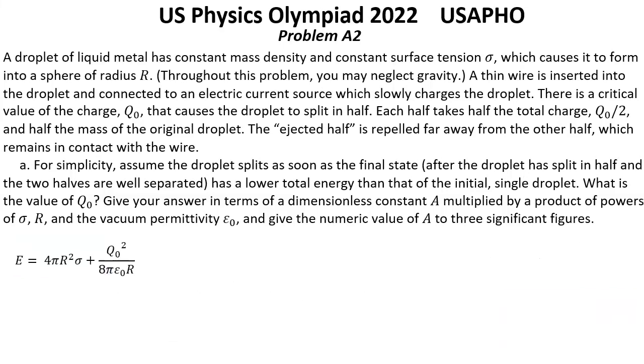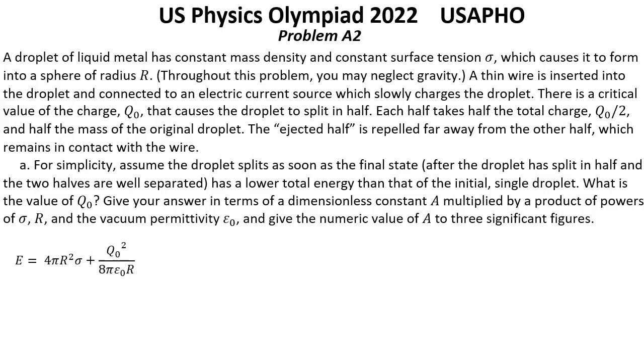We already counted that the total energy is this expression, which consists of surface tension energy and electrostatic energy. The first creates an inward force and the second an outward force. So when we add additional charge, we increase the electrostatic force, which can prevail over the surface tension force.